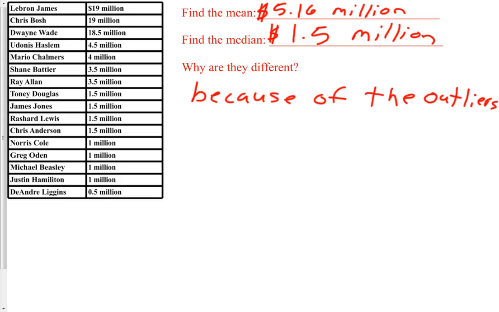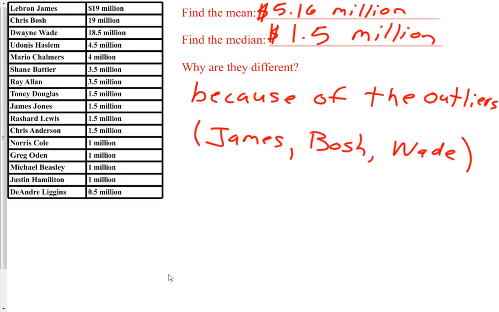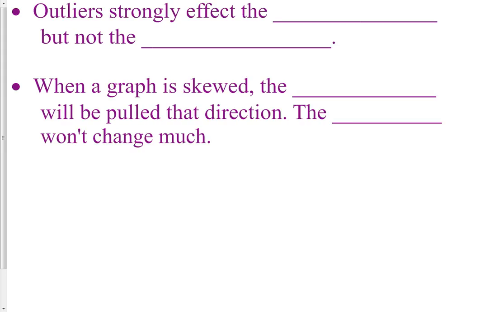Outliers strongly affect the mean, so it really drags the mean towards the outliers, and the outliers are the big salaries: LeBron James, as well as Dwyane Wade and Chris Bosh. These ones are really pulling the mean, and you'll see that on these upcoming slides. So that's the reason why they're so different, is because of the outliers. Outliers strongly affect the mean, but not the median so much.